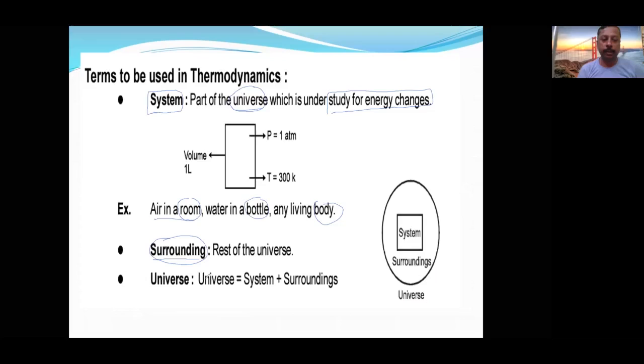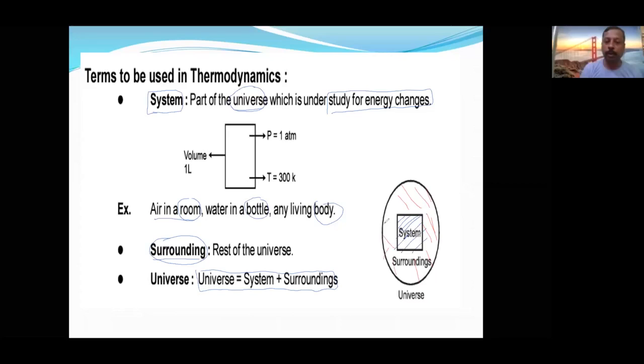That means we can say universe is equal to system plus surrounding. Universe is equal to what? System plus surrounding. Like this is a system. This is the total universe. So if I exclude this part, I will take another color. This red color line portion will be what? Surrounding.